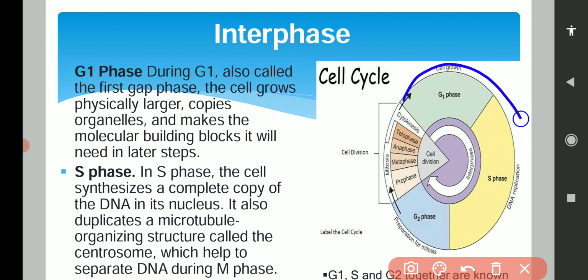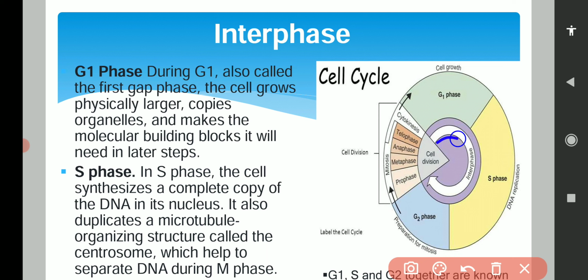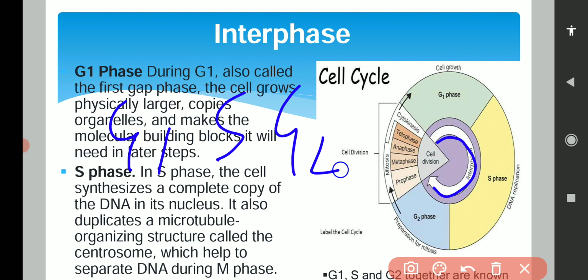From here to here, you can see that it is interphase, and after that the M phase or mitotic phase is there. This is the mitosis. We can divide interphase into 3 phases. What are these phases? G1 phase, S phase and G2 phase.